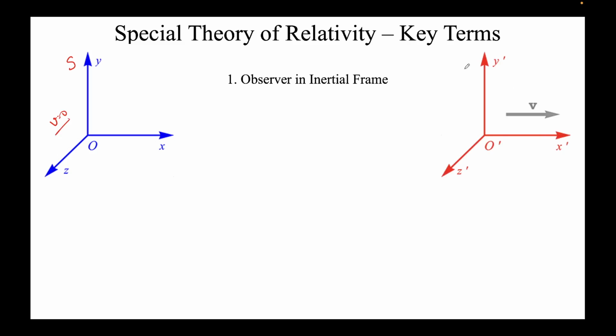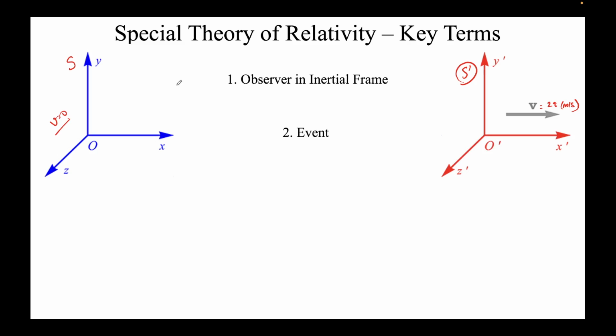This is another frame, let's say S prime. In this case, another observer is sitting at origin, also at O prime, and this frame is moving at constant velocity v in the positive x direction with respect to the first inertial frame. Since this is a constant velocity, let's say it's 2 i cap meters per second, it's not dependent on time. So this is also an inertial frame. O prime is the observer in this S prime frame.